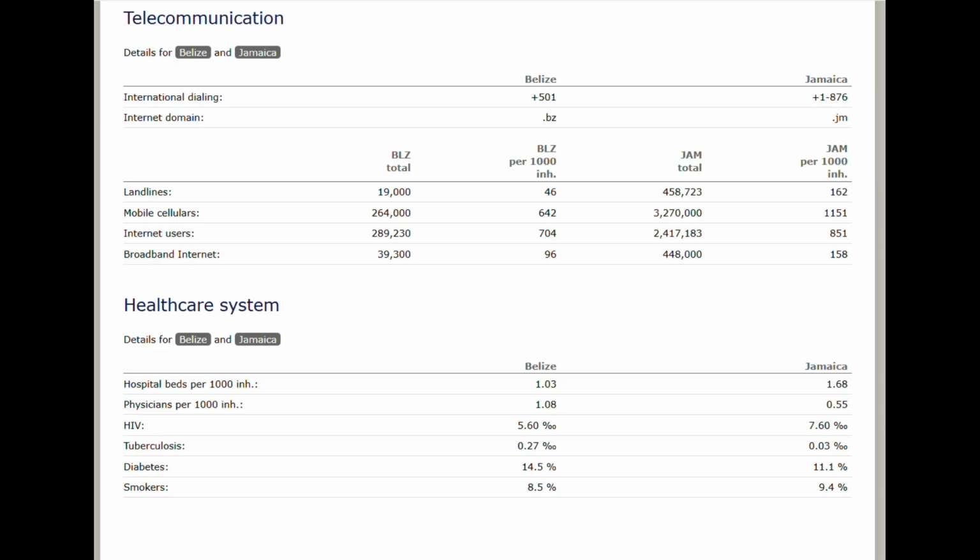Hospital beds per inhabitant, or whatever the INH stands for, higher in Jamaica, physicians higher in Belize, HIV rate a bit higher in Jamaica than Belize, tuberculosis a bit higher in Belize, though neither are high. Diabetes is a bit higher in Belize than Jamaica, and the smokers are relatively the same, though Jamaica's a bit higher.